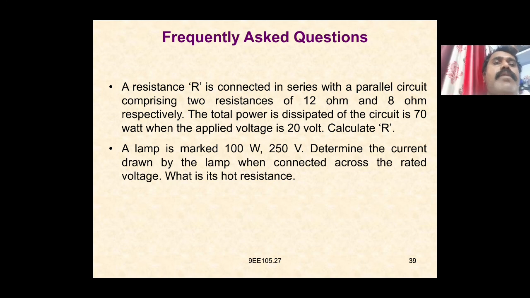So a lamp is marked 100 watts, 50 volts. Determine the current drawn by the lamp when connected across rated voltage. What is its hot resistance?